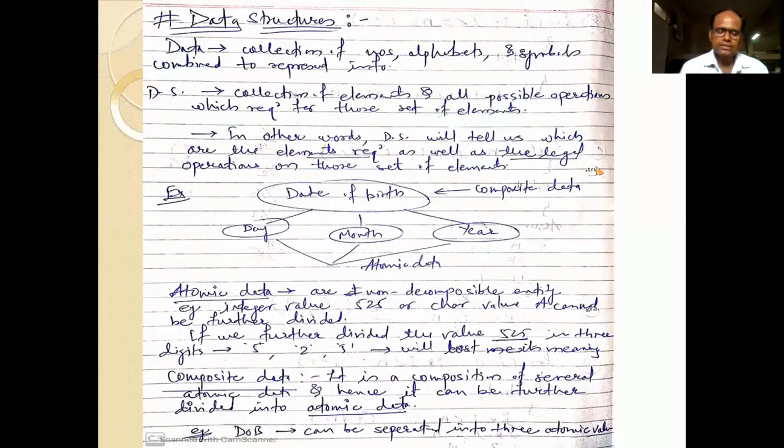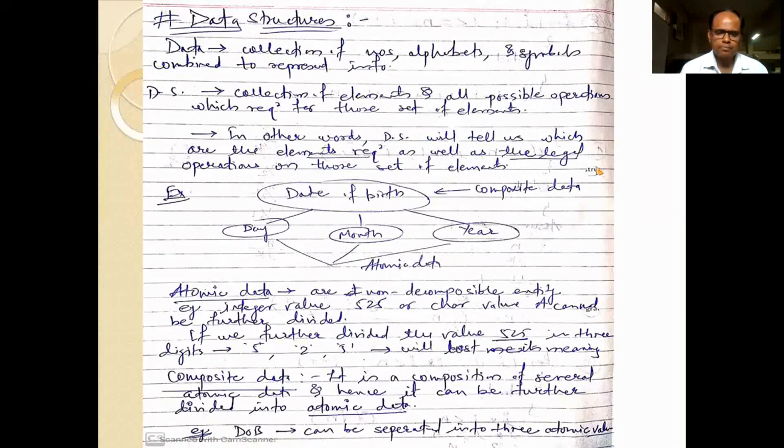Let us see what exactly the concept of atomic data and composite data is. So friends, atomic data is a non-decomposable entity, meaning we cannot further divide that entity. If you observe day, month, year, we treat them as atomic data. We can't further divide this entity. That is atomic data.